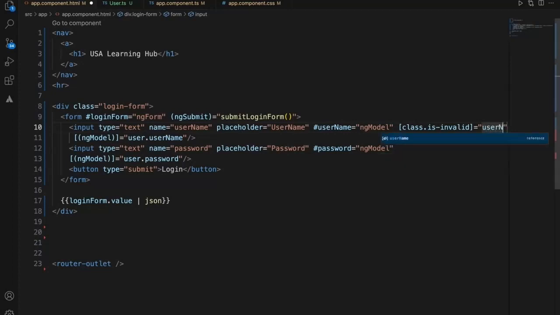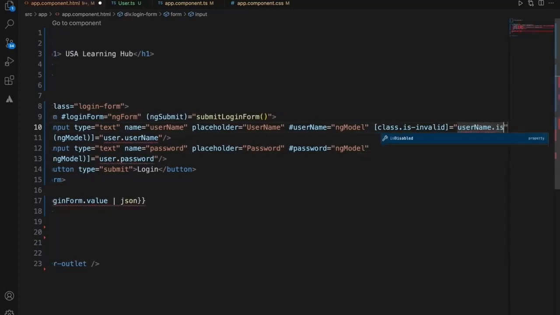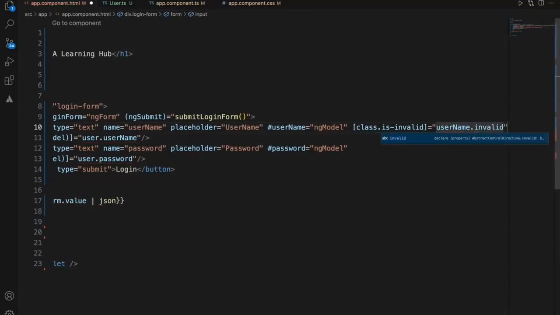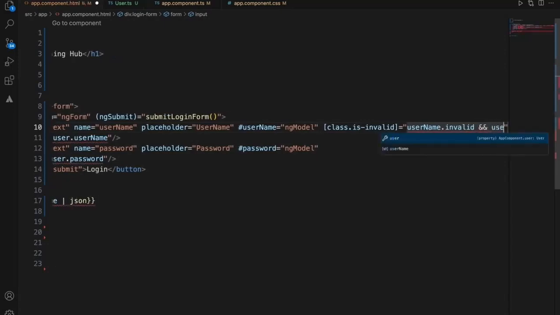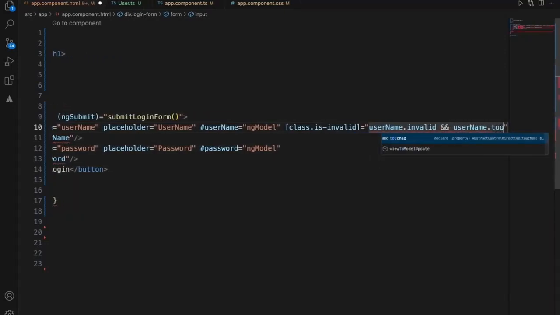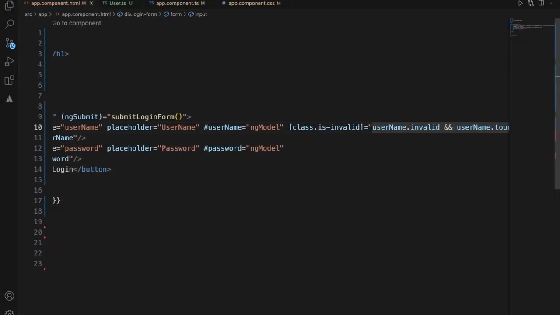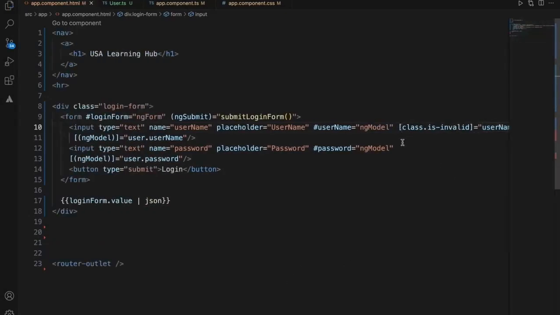To enable that, we need the username to be invalid and the username to be touched. For these two scenarios we will throw that error message in red color.